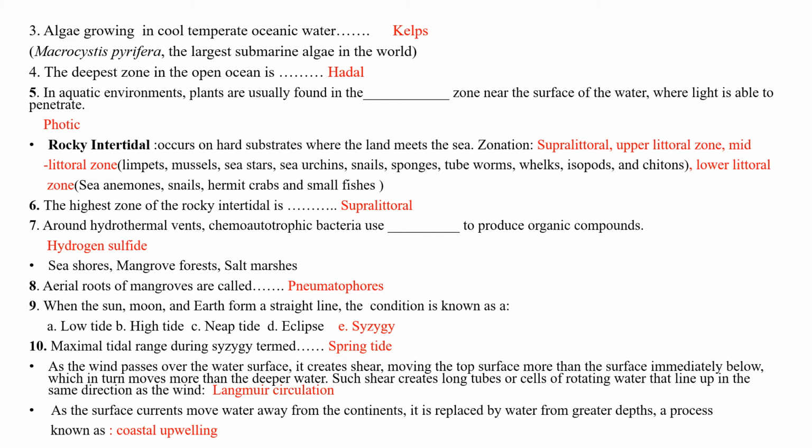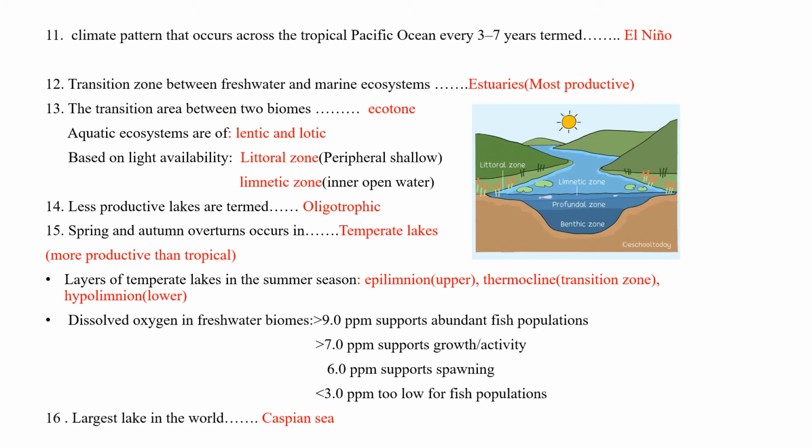As the surface currents move water away from the continent, it is replaced by water from greater depths, a process known as coastal upwelling. This will bring nutrient-rich water. A climate pattern that occurs across the tropical Pacific Ocean every 3 to 7 years is termed El Nino.